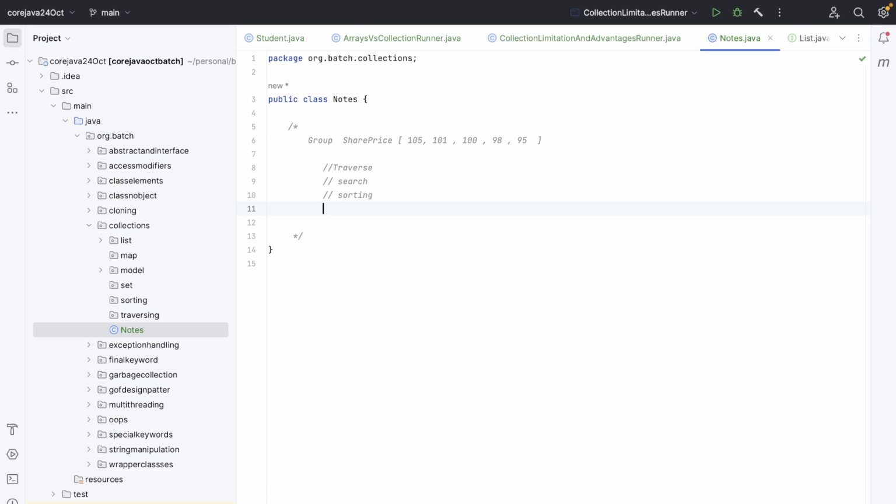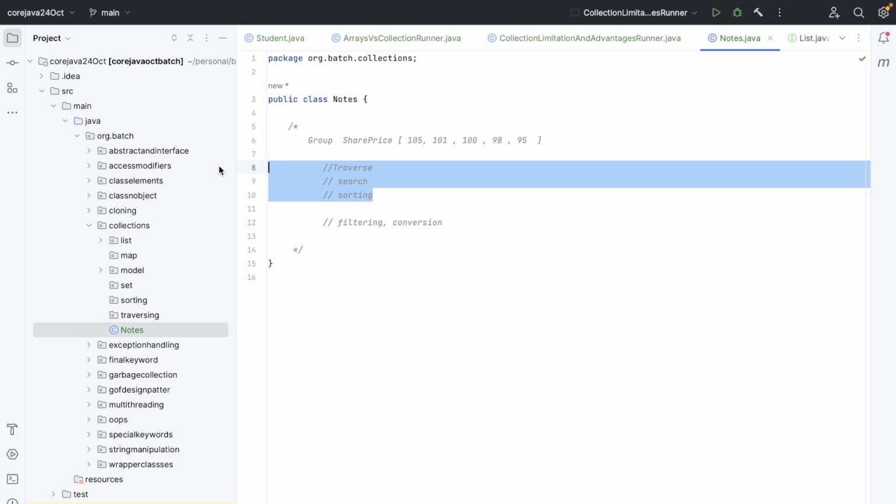Then later on, with the Java 8 version, filtering and conversion are also added. I'm not remembering the spelling of conversion. So these two have also been added in the later version, and we can do a lot of stuff in Java 8. So these are the three things that we can do.